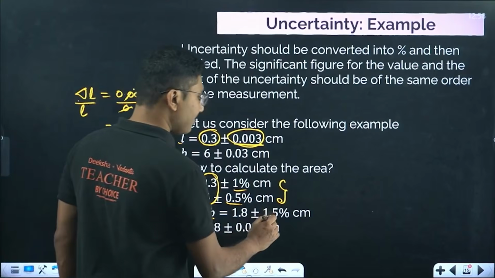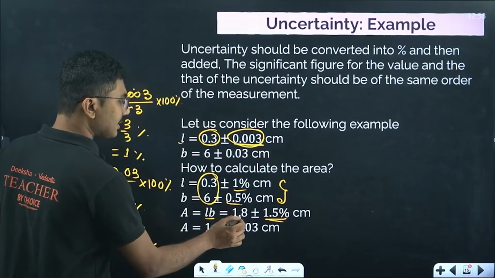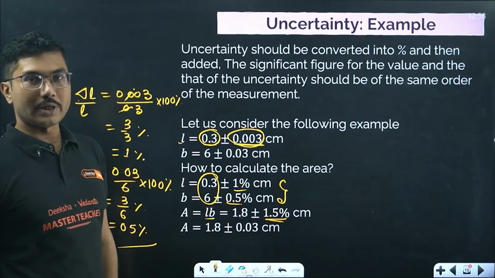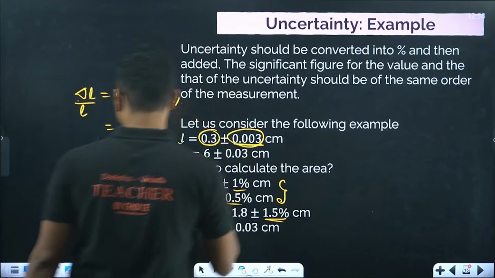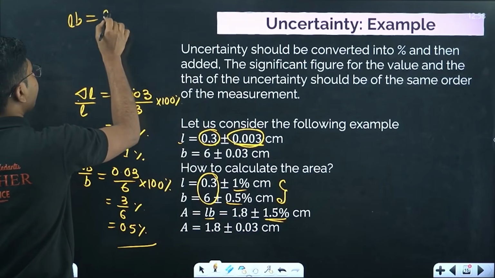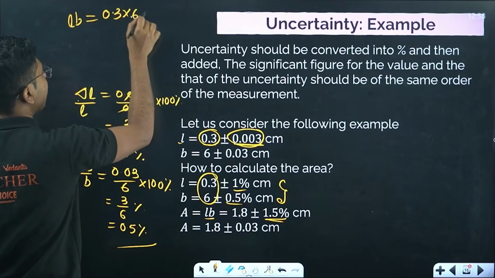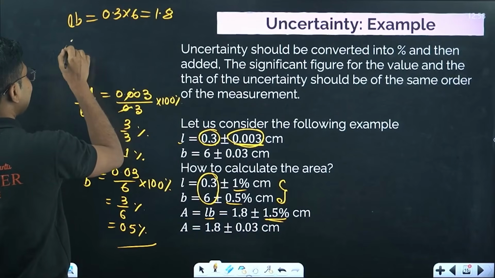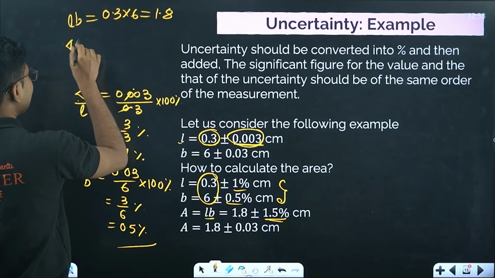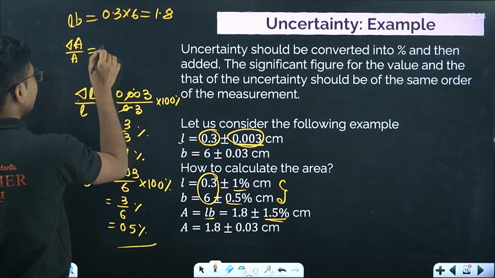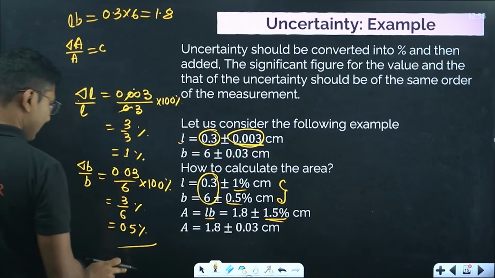Now 1.5% of what? 1.5% of this. Now from percentage you have to go back to the number. How to do that? The L into B is 0.3 into 6, that is 1.8, and from there you can calculate the percentage. So delta area by area equals 1.5%.